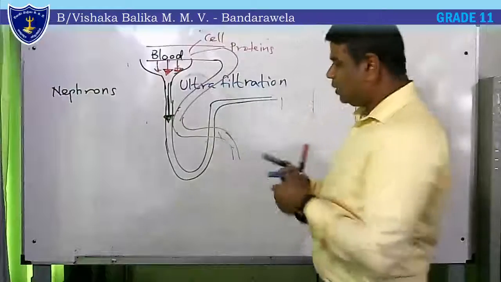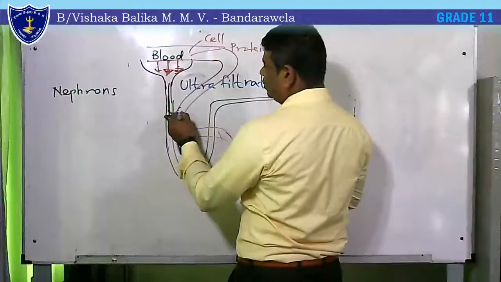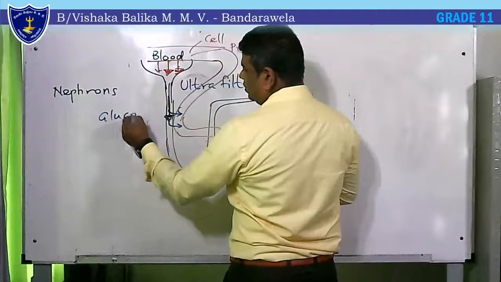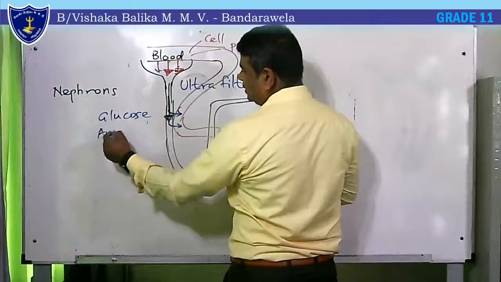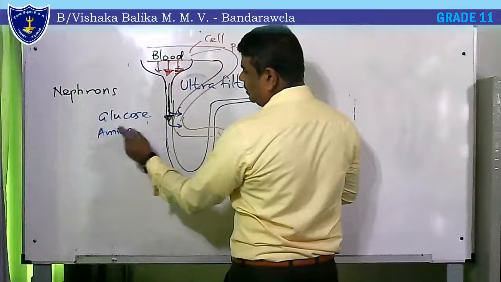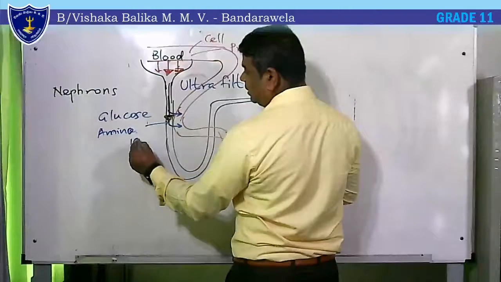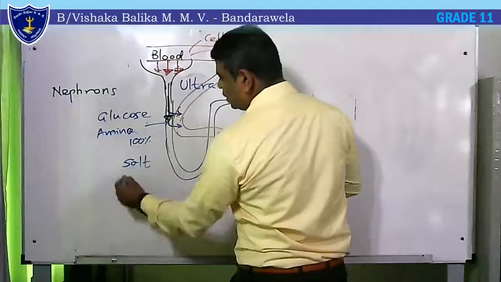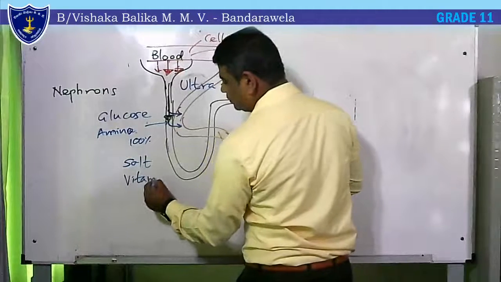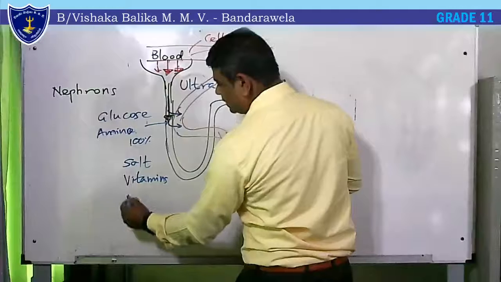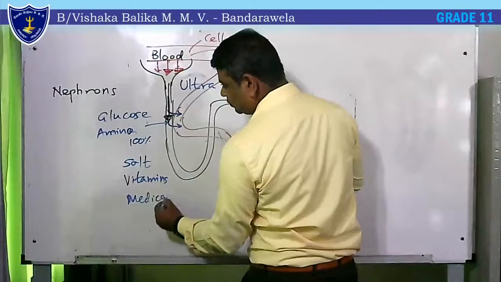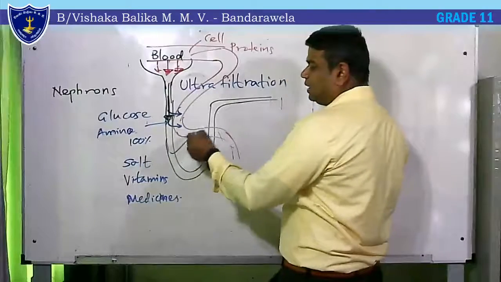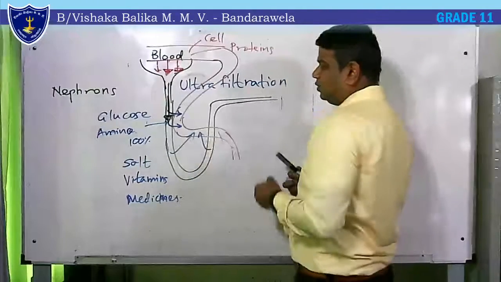Other important things will be taken back, like glucose and amino acids. They will be reabsorbed by 100%. Some necessary salts, necessary vitamins, medicines, a lot of important things in the blood should be taken back into this tube.